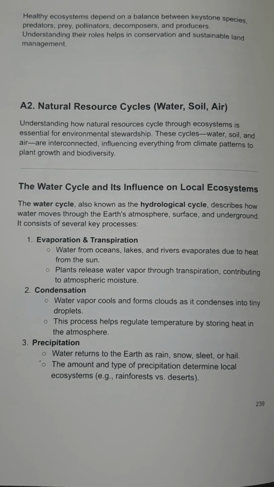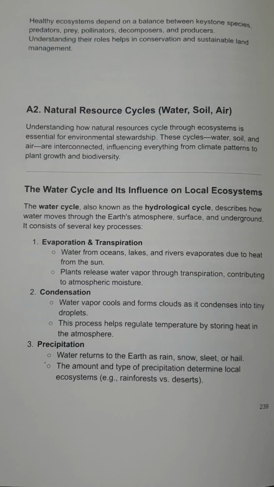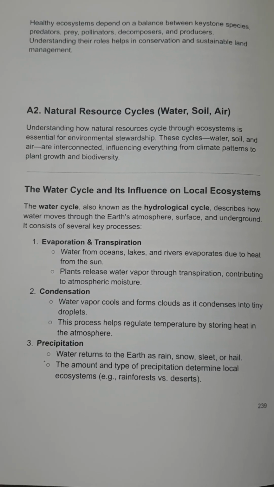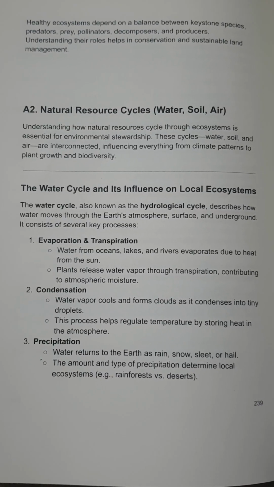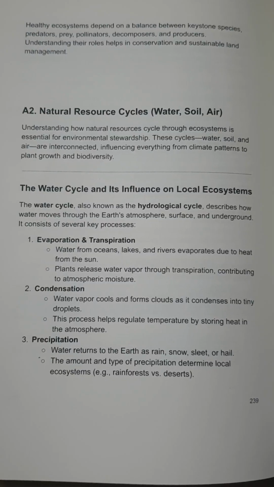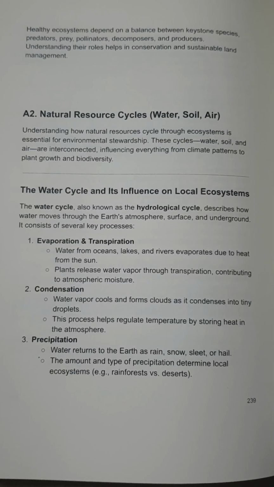Natural resource cycles: water, soil, air. Understanding how natural resources cycle through ecosystems is essential for environmental stewardship. These cycles, water, soil, and air, are interconnected, influencing everything from climate patterns to plant growth and biodiversity.